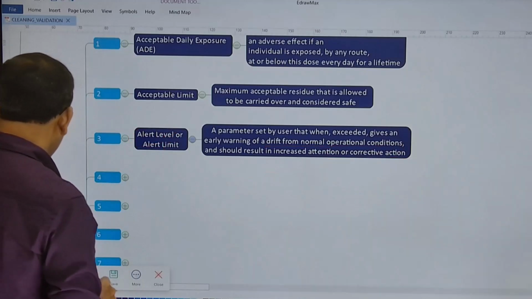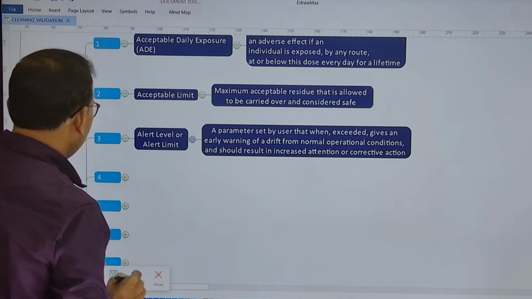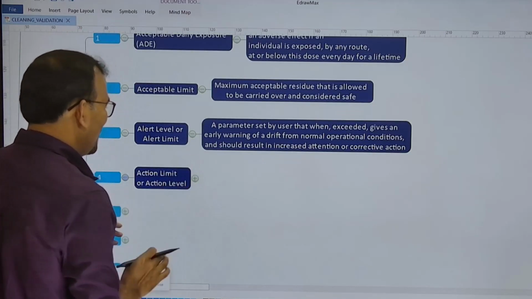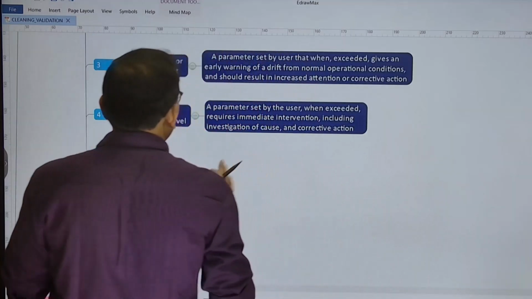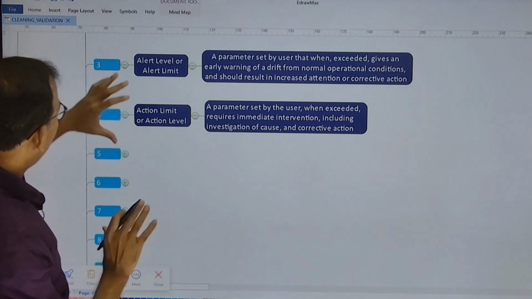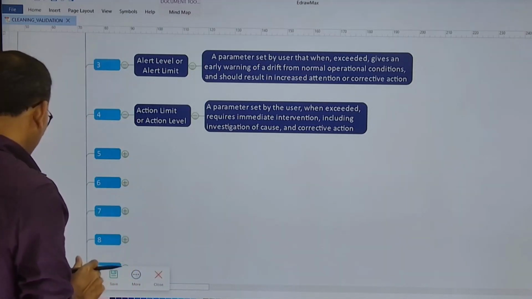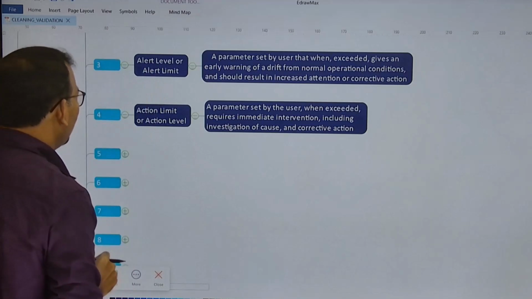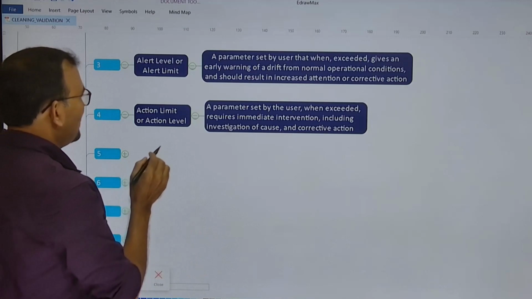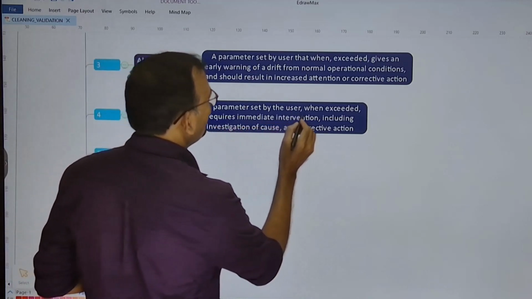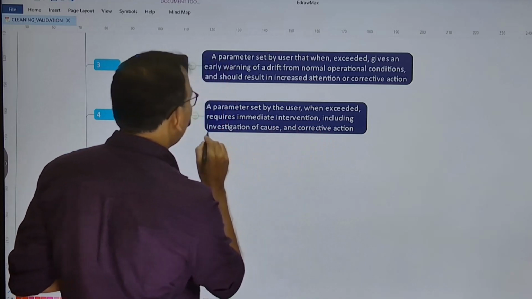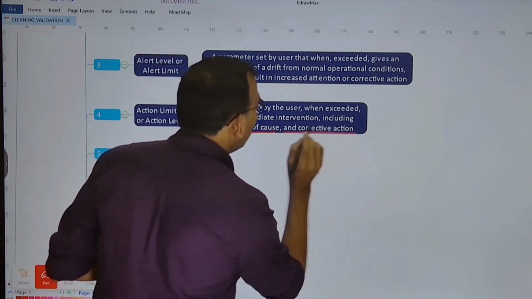Let us try to understand the next term now, and it is action limit or action level. Let us understand the definition first. So here is the definition of action limit or action level. I intentionally try to show the definition of both these terms, that is alert level as well as the action limit. Let us understand the definition of action limit now. A parameter set by the user which, when exceeded, requires immediate intervention, including investigation of cause and corrective action.